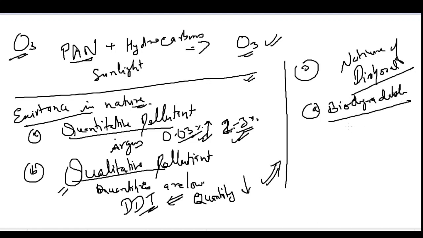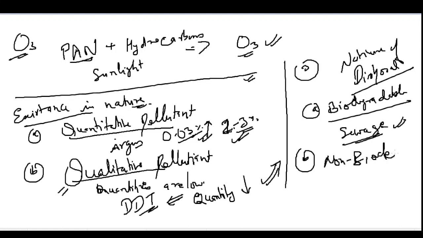That is, the compounds which can be degraded by microbes, like sewage. If sewage is added to the water, then the water becomes polluted. But this sewage can be degraded easily by the microorganisms. But another type can be non-biodegradable. For example, take plastic, which cannot be degraded easily. So this is all about the pollutants.